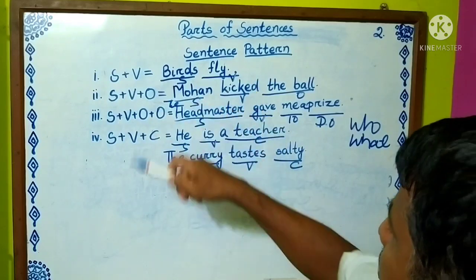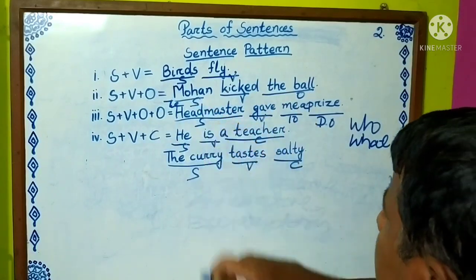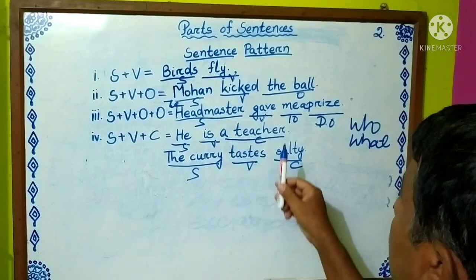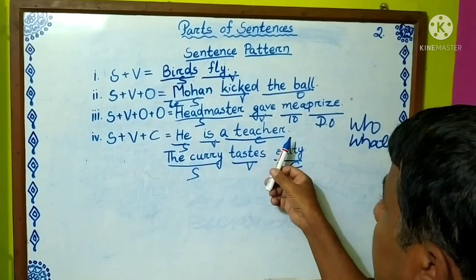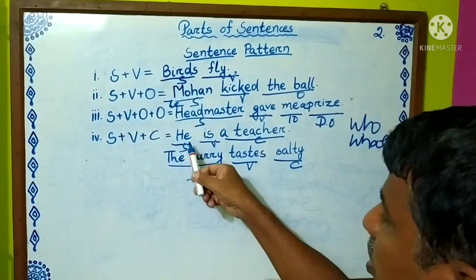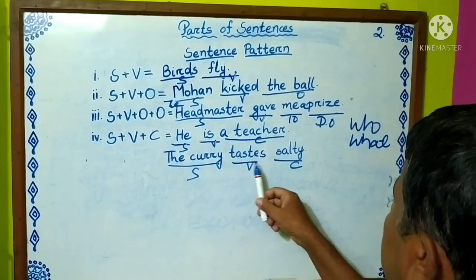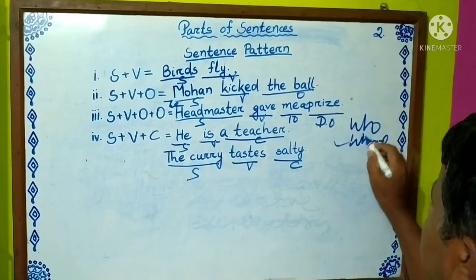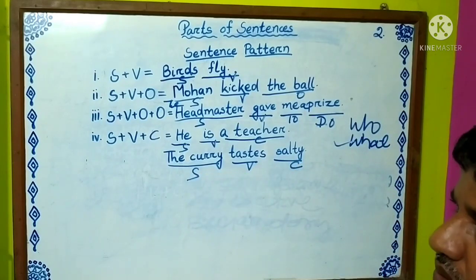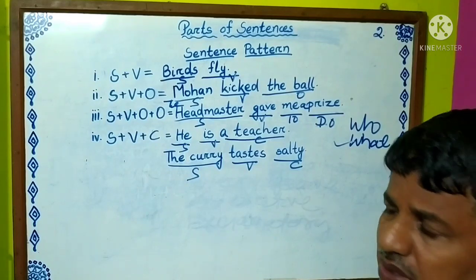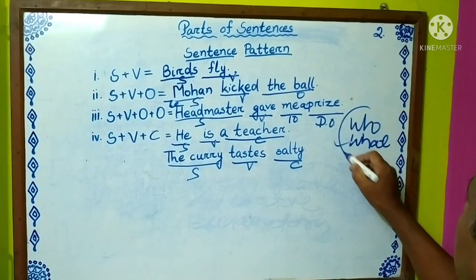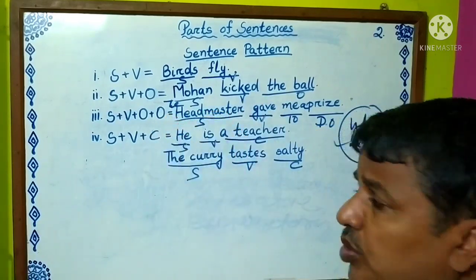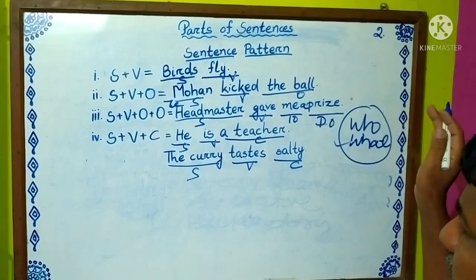Who fly? Birds fly. Who kicked the ball? Mohan kicked the ball. Who gave me the prize? The headmaster gave me the prize. Who is a teacher? He is a teacher. The curry tastes salty. What is salty? The curry is salty. In order to identify the subject, you put the question with who or what, and after choosing the subject, the rest part is predicate.